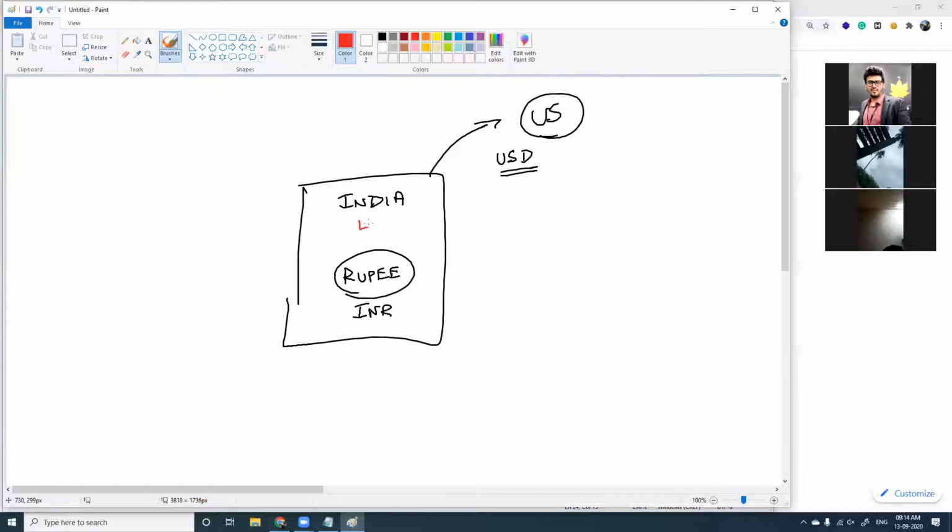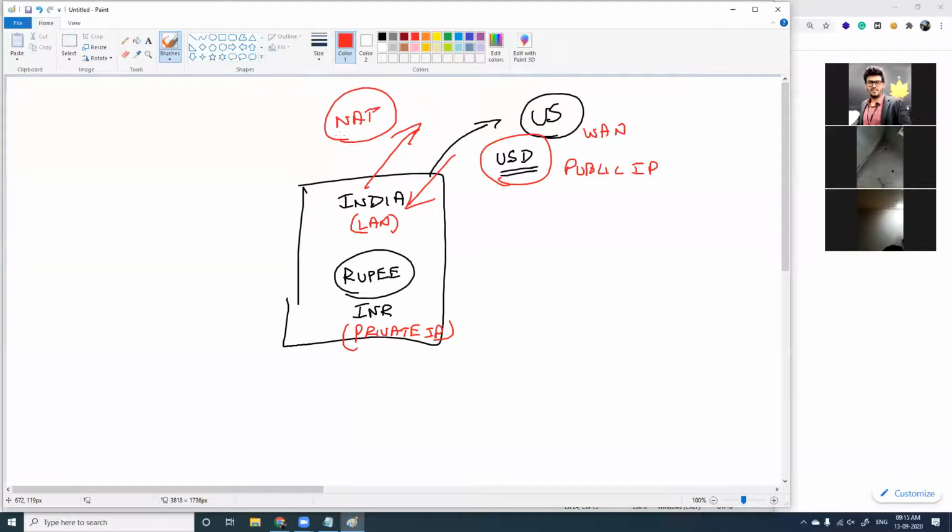Now, consider India as your LAN, the US as the WAN, and INR as your private IP address. This private IP address, your rupee, is valid only inside this LAN, and when it goes outside, it converts automatically to a public IP address like USD. You don't have to do anything. This happens in the background, at entry or exit. When the transition happens, it gets converted, and that is called NAT, network address translation.